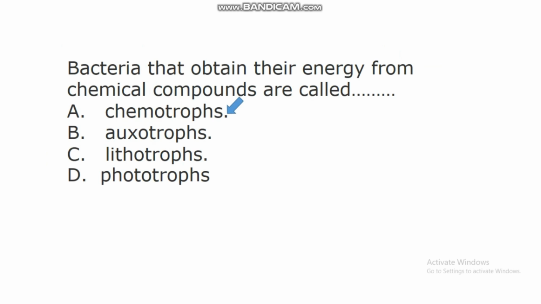Studies have shown that some bacteria obtain their energy from chemical reactions or from chemical substances. So these bacteria that obtain their energy from chemical compounds are called chemotrophs.